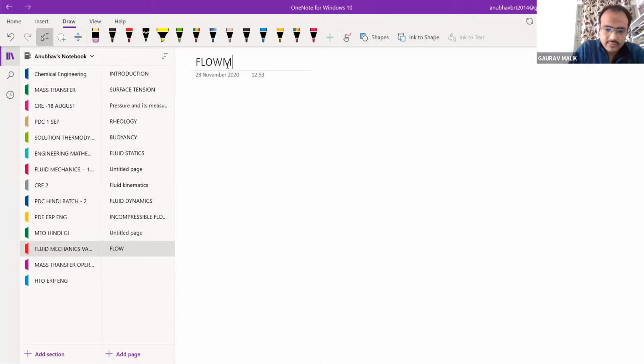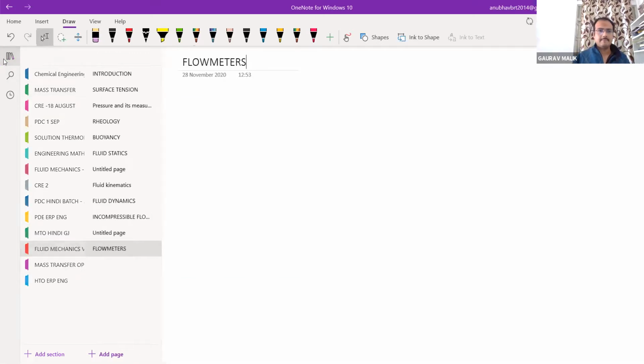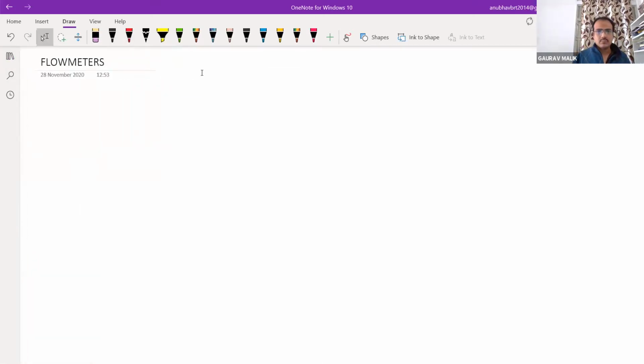Write down flow meters. In flow meters, the calculation of the pressure drop I have already discussed at the time of pressure measurement. So here we need to apply only the Bernoulli and continuity equations, which you already know.